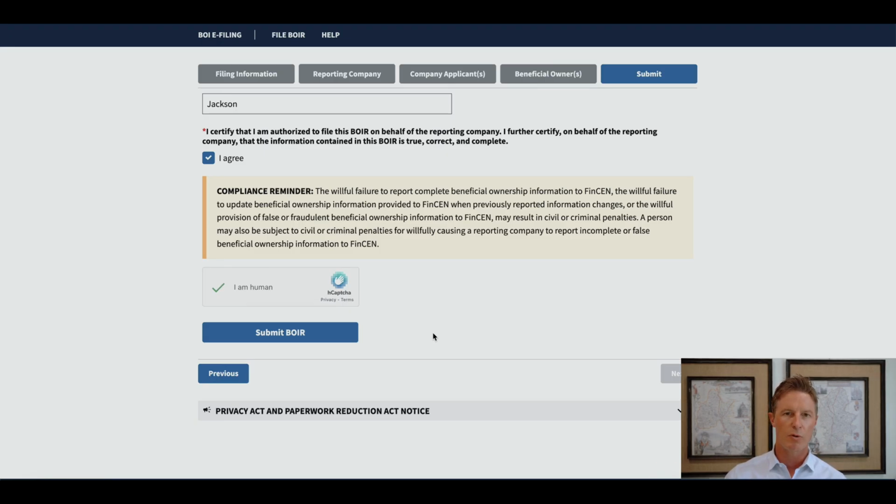You should go through that, make sure it's correct. If you need to make a correction, it's better to do it now, get it out of the way. There's a time limit within which you have to make corrections, so just get it done and move on and get back to running your business.